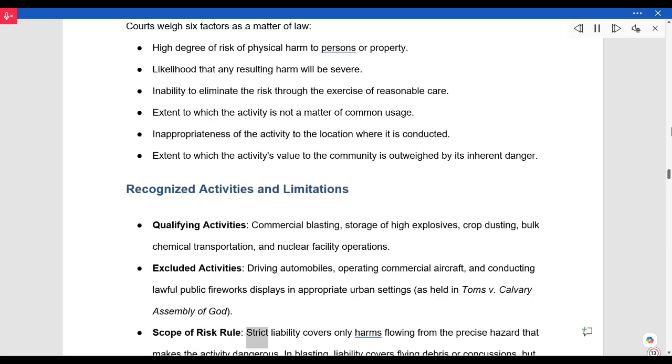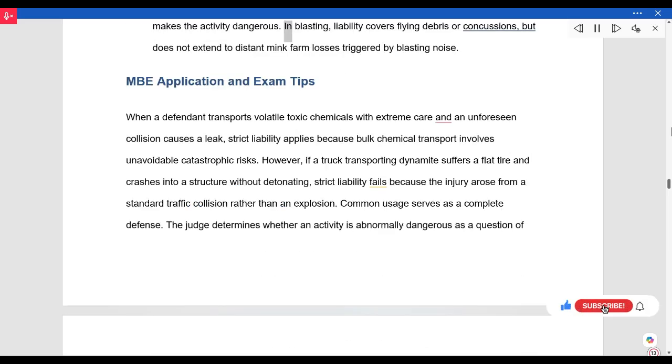Scope of risk rule. Strict liability covers only harms flowing from the precise hazard that makes the activity dangerous. In blasting, liability covers flying debris or concussions, but does not extend to distant mink farm losses triggered by blasting noise. MBE application and exam tips.